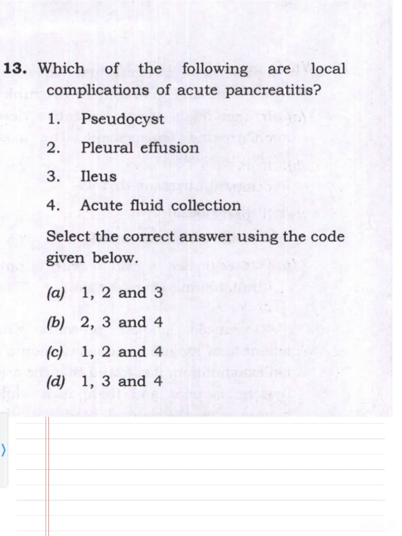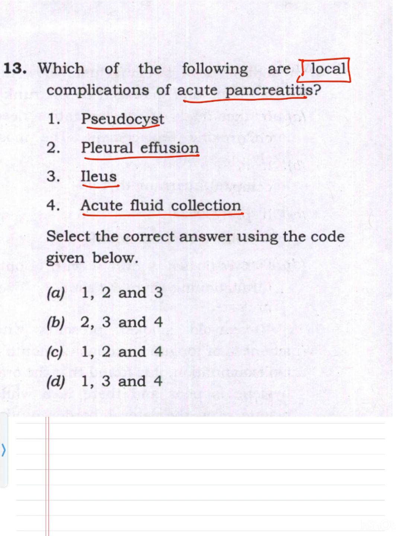So the 13th question is, which of the following are the local complications of acute pancreatitis? The one is pseudocyst, then we have the pleural effusion, then we have the ileus, and then we have the acute fluid collection. To do this question, we must understand the meaning of local complications and systemic complications when acute pancreatitis is concerned.